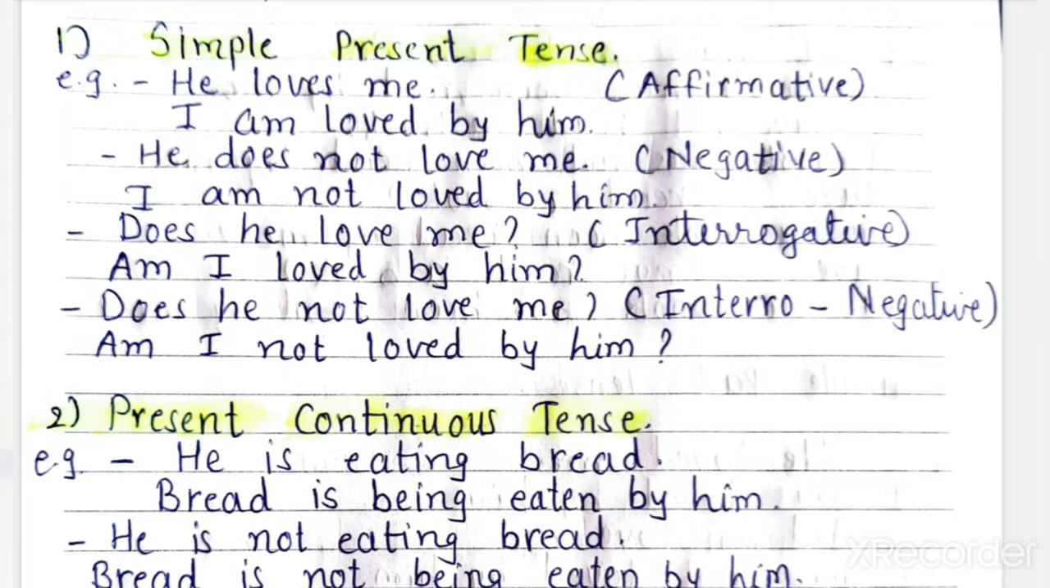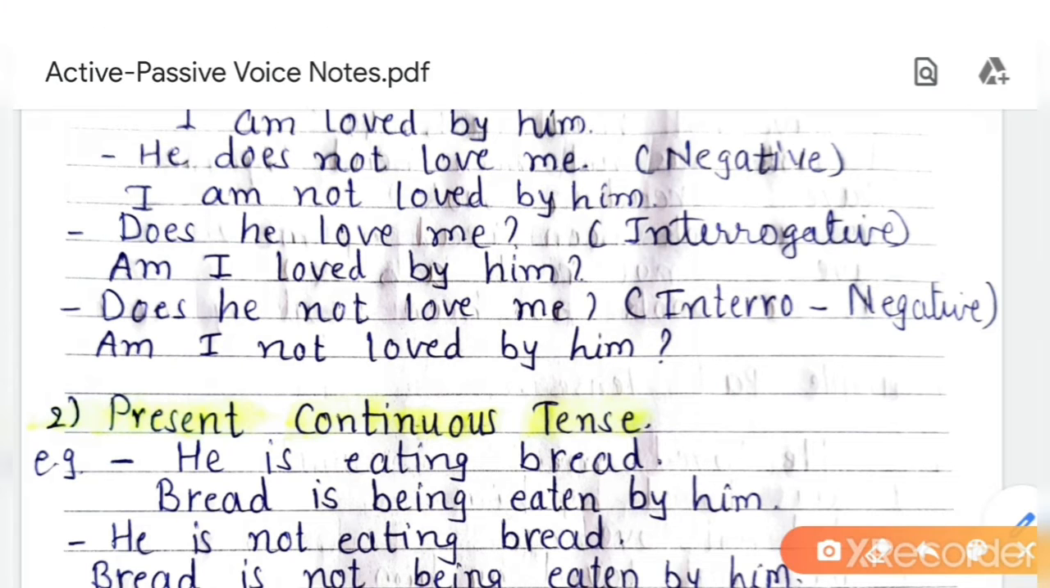I am not loved by him. Understood? Next one is interrogative sentence, which can be answered in yes or no. Okay. Does he love me? So here in passive voice you will start with to be form. Questions will start with to be form.